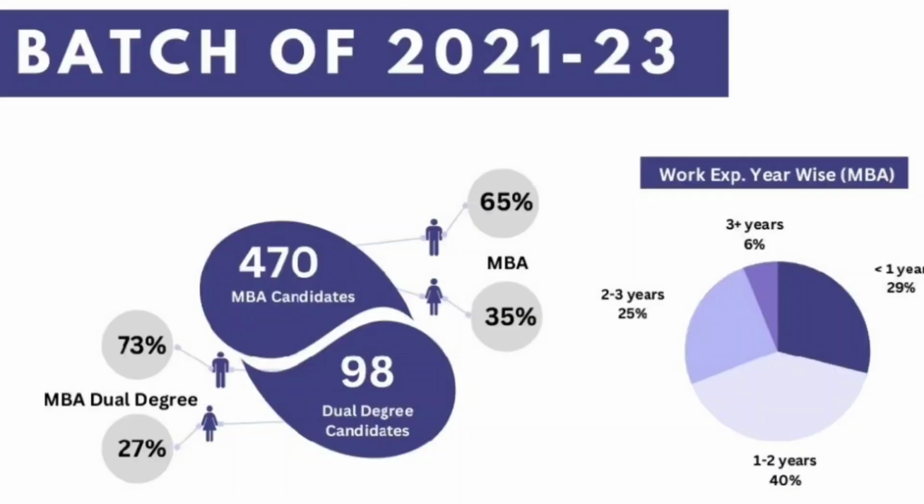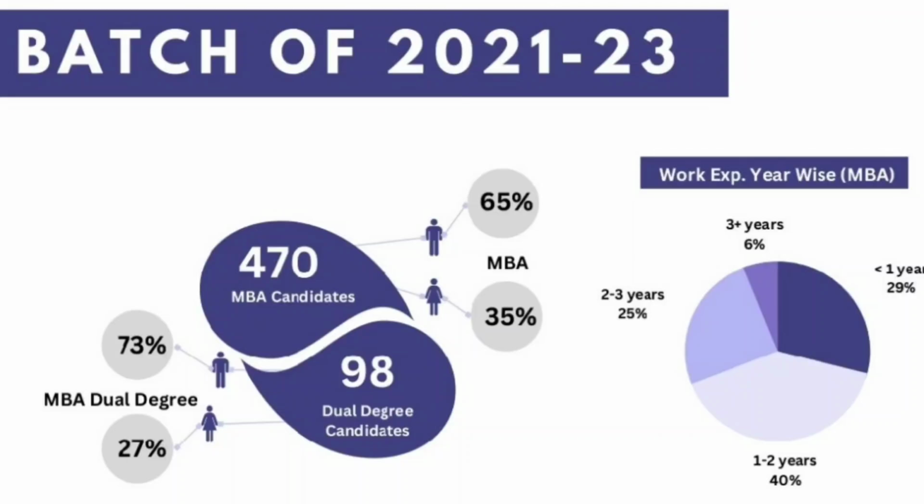Now coming to the overall batch profile for IIM Indore. If we consider the 2021-2023 batch, there are overall 470 candidates, and out of 470 candidates, 65% are male and 35% are female candidates. There are 98 candidates who are pursuing the dual degree certificate, in which 73% are male and 27% are female.